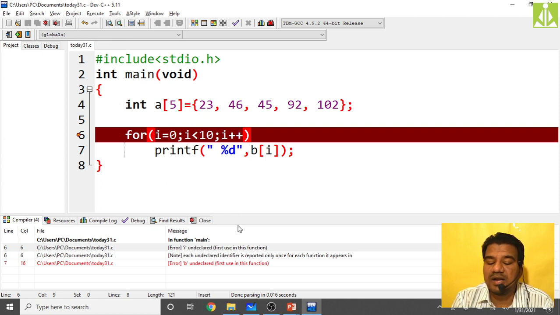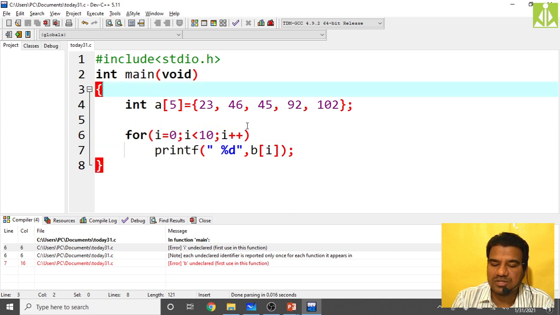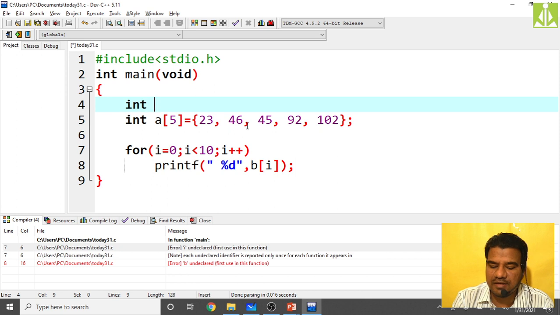Compilation, ultimately this is giving an error. My Dev C++ compiler is giving an error. If you check the same thing in Turbo C or in ANSI C, there you won't get the error, but you will get the garbage values on the output. Okay, so here it is saying the I value is undeclared. So let us quickly declare the I value, then you check. First you declare the I value. The error is something else. I thought it was not accepting the range to cross the array boundary, but the error was something else.